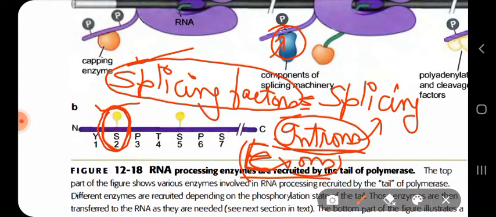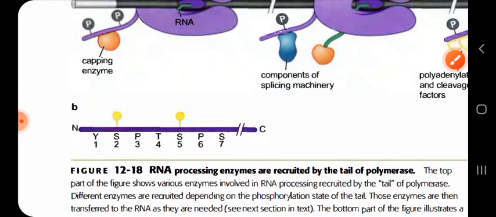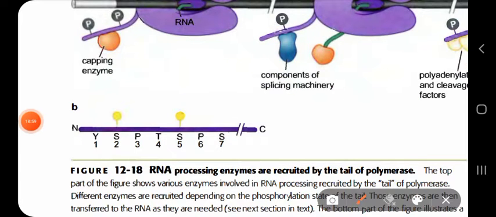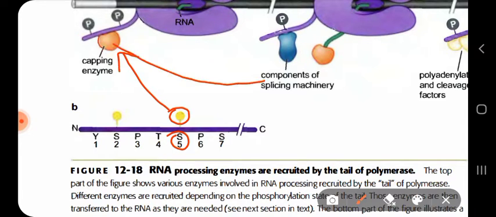So just two cases have been mentioned. When phosphorylation of the tail occurs at the fifth position of serine, it will recruit the capping machinery to carry out the 5 prime cap formation of the mRNA.